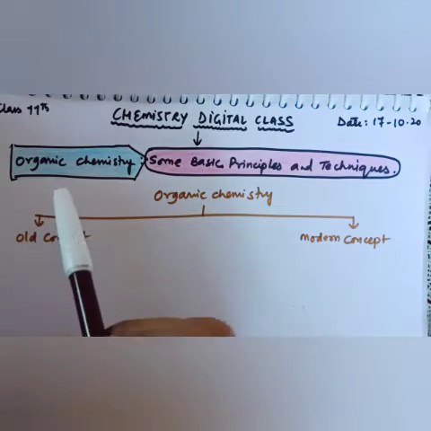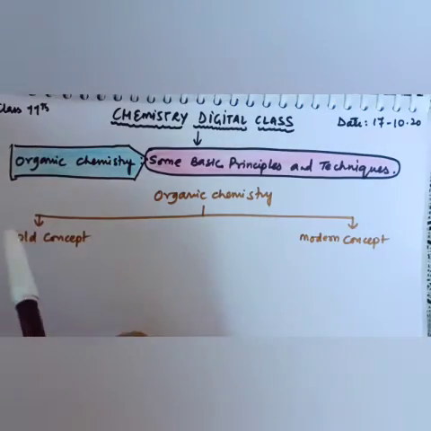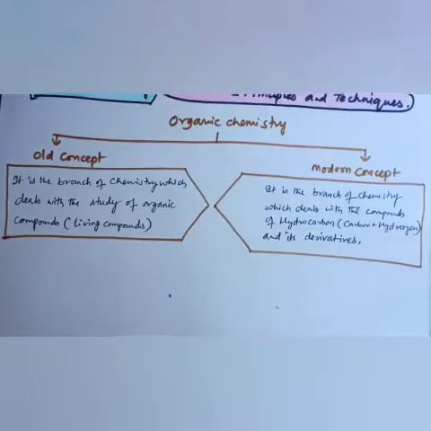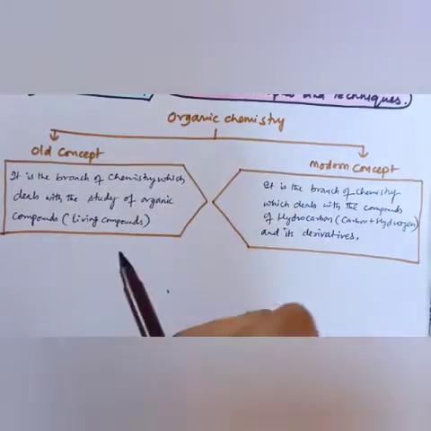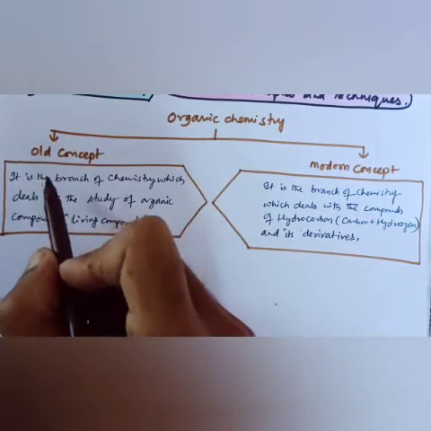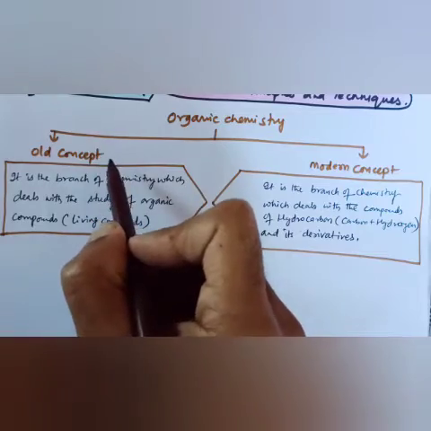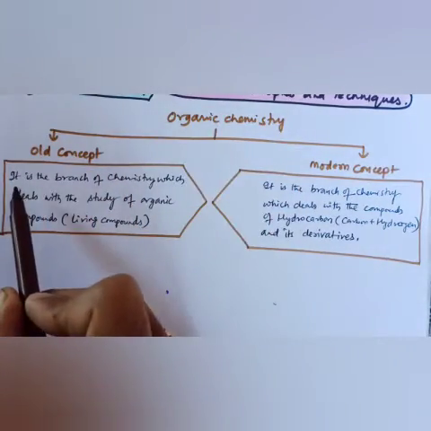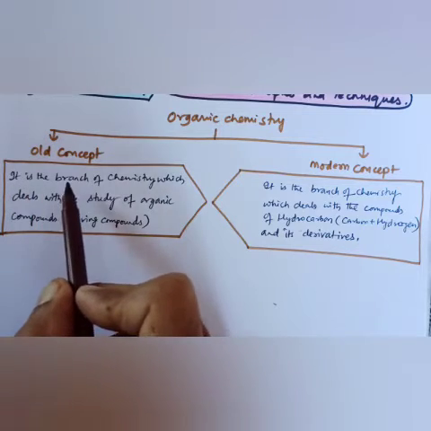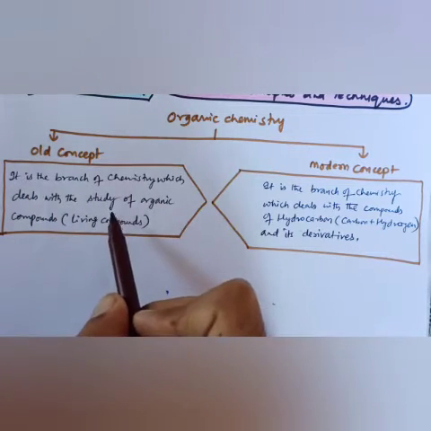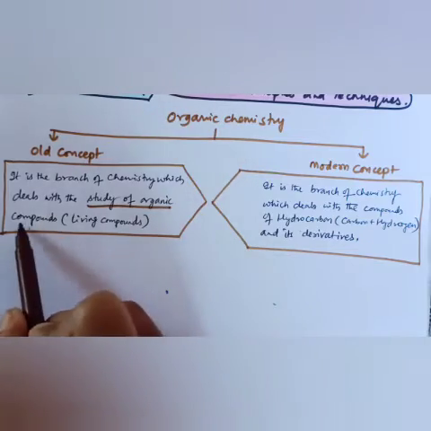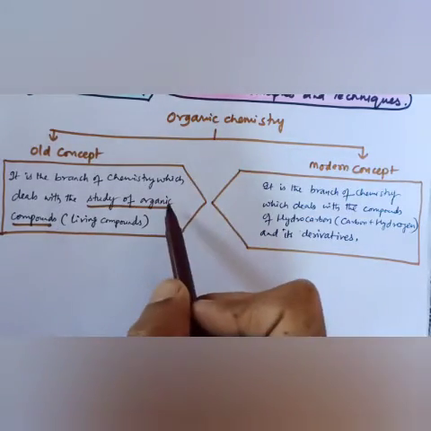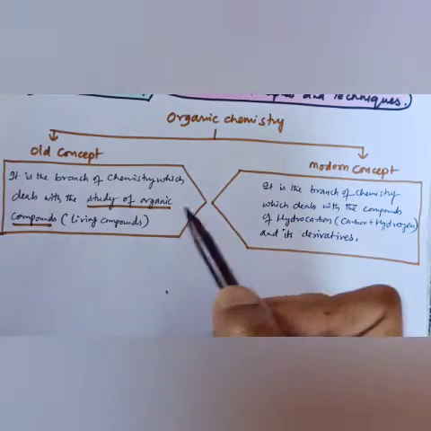For that purpose we should go through two concepts, that is the old concept and the modern concept. So let's start. Two definitions are there, one after the other. According to the old concept, meaning in early days, organic chemistry was defined as the branch of chemistry which deals with the study of organic compounds. Now if the word is organic compound, what do you mean by organ? Organ means living, so living compounds.